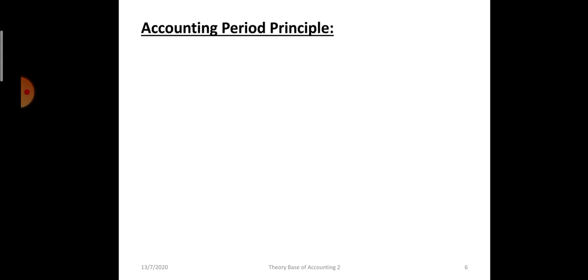Accounting period principle. Now see, the life of a person cannot be estimated, but how do we measure that? We have divided the life of a person into smaller intervals, say 1 year. In the same manner, according to the going concern principle, the business will continue for an indefinite period of time. But the stakeholders like investors and management need to take decisions, and they have to take informed decisions. For that, the life of the business is divided into smaller intervals, say 1 year.